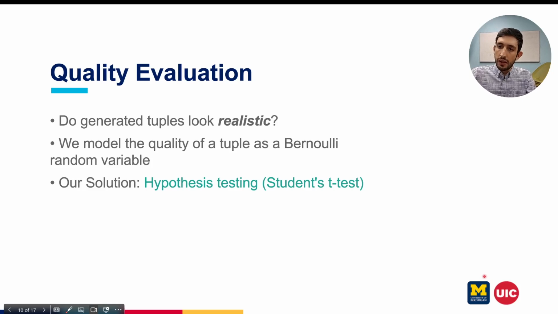Does a human evaluator think that this generated tuple is a realistic image or not? We model this as a Bernoulli random variable, and our solution is that we ask multiple evaluators and create a hypothesis test, a Student's t-test, to pass or reject this tuple.